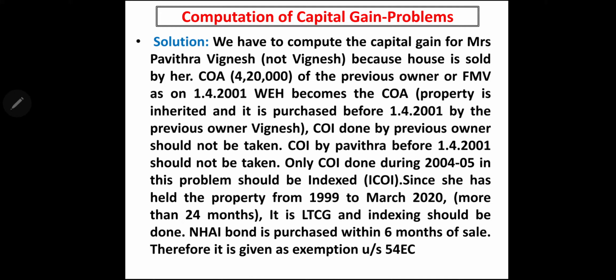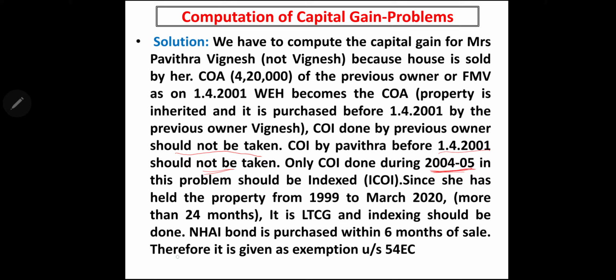So we have the base period as 1/4/2001. CII is 100. COI, cost of improvement done by the previous owner, should not be taken. COI by Pavitra before 1/4/2001 should not be taken. Only COI done during 2004-5, given in this problem, should be indexed.